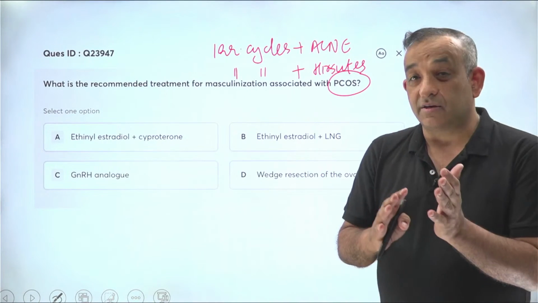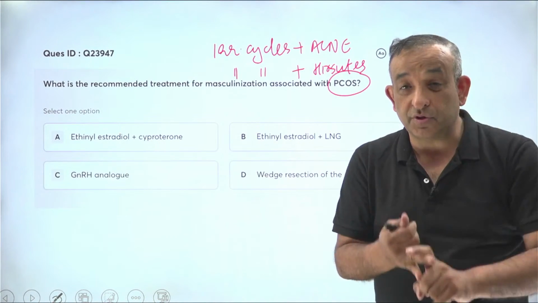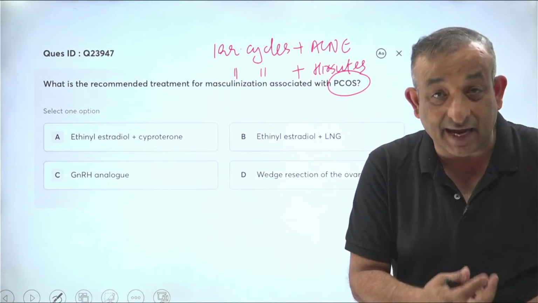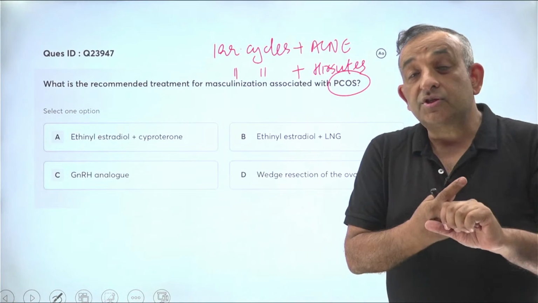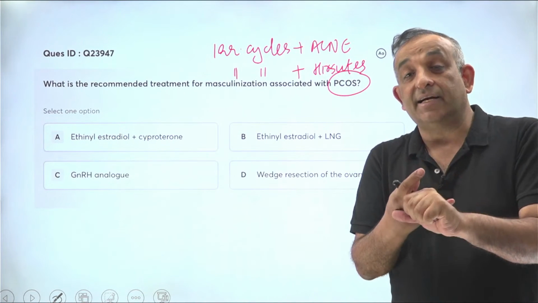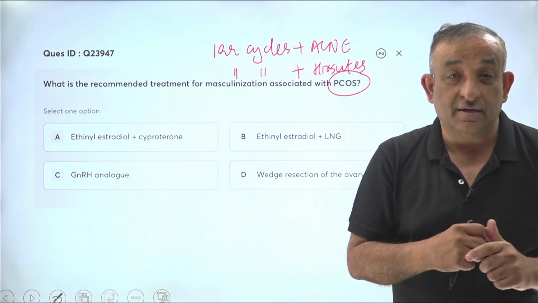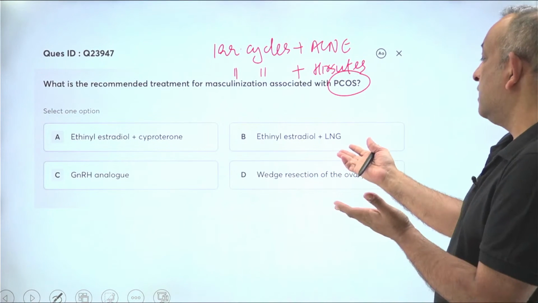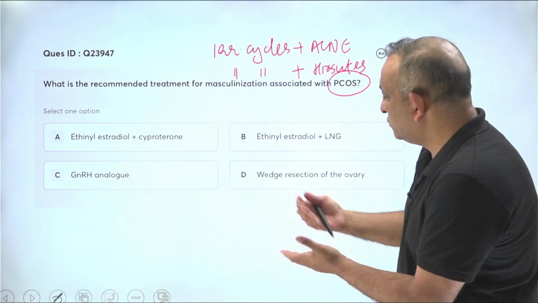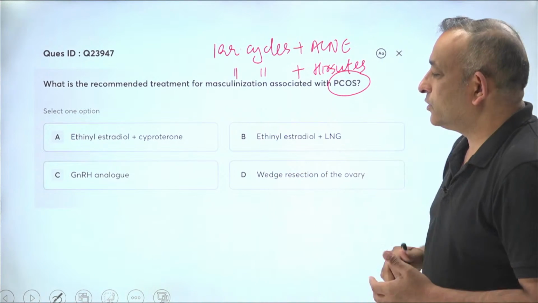So we combine drugs. We have to give estrogen, we have to give progesterone, and we have to give an anti-androgen. But now the progesterone action and the anti-androgen action is given by one drug, like cyproterone acetate or drospirenone. So that's why in this we have the choice of estrogen plus cyproterone acetate.